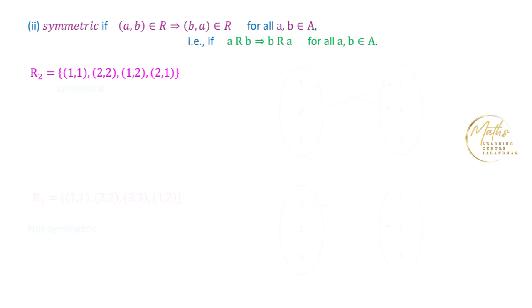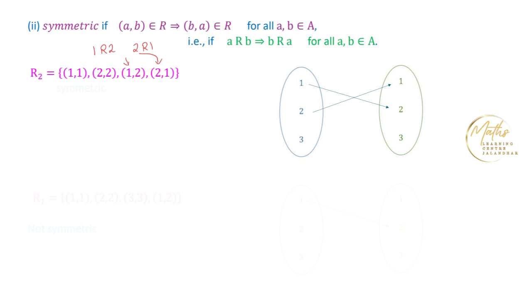Look at this element, (1,2). It means that 1 is related to 2; (1,2) belongs to R means 1 is related to 2. Then we should have an element such that 2 is related to 1, and from this condition it is clear that 2 is related to 1.